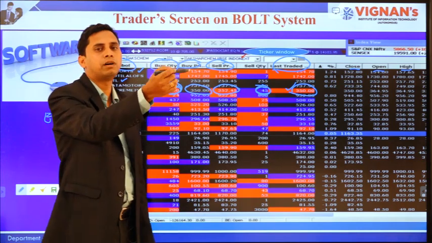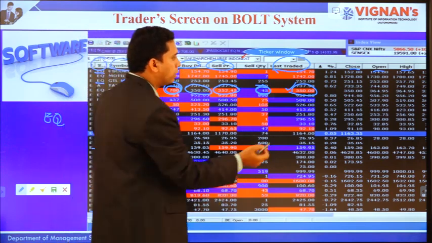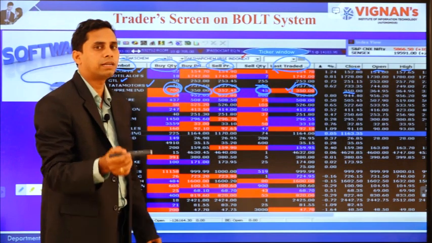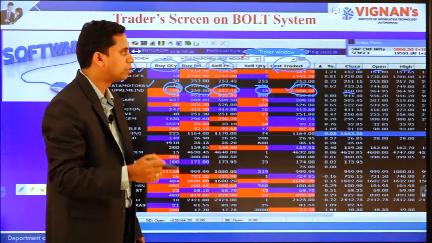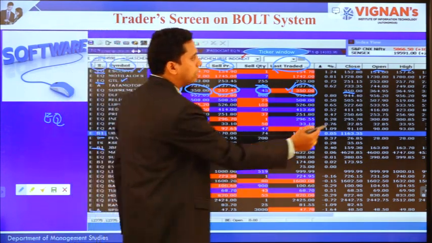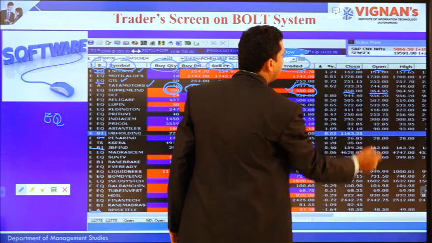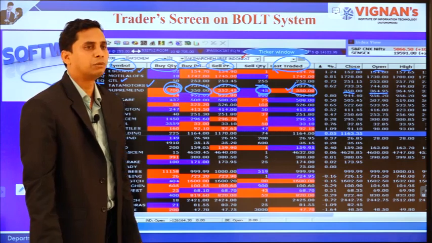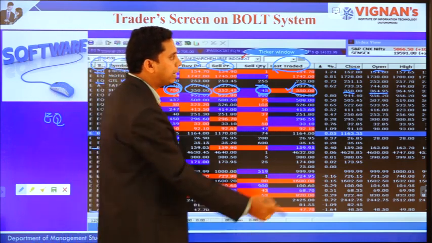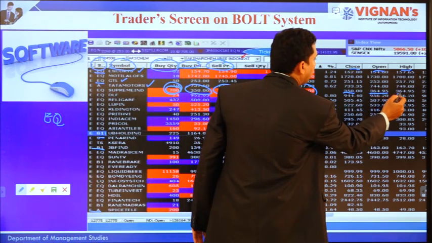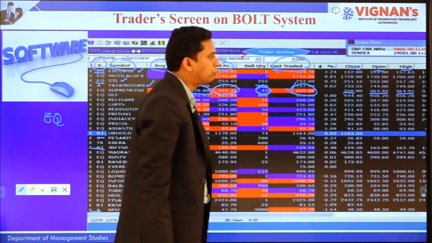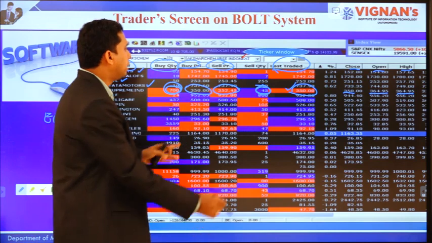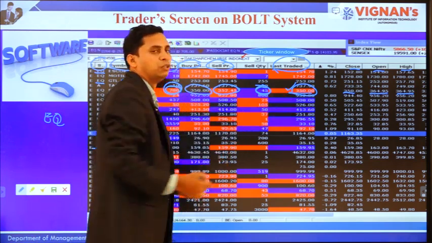Yesterday the share closed at 350 rupees, and then it opened today at 364 rupees 95 paise, and it reached today the same price, 364.95, and currently it is trading in the market at 350 rupees.